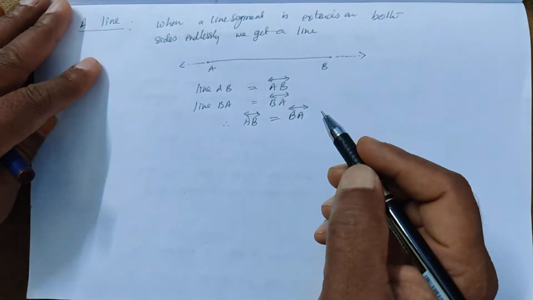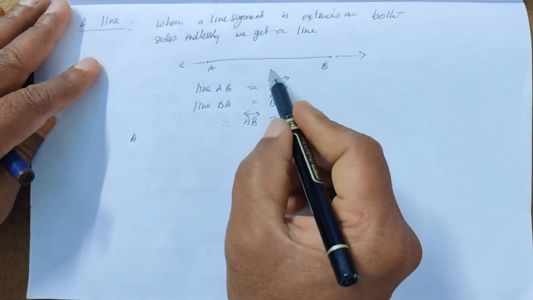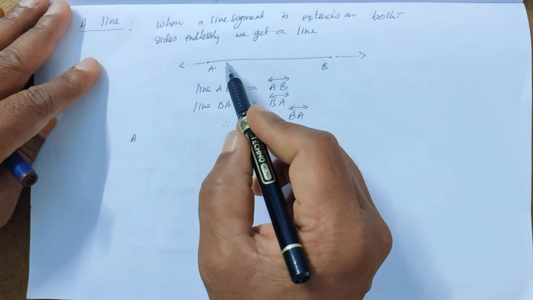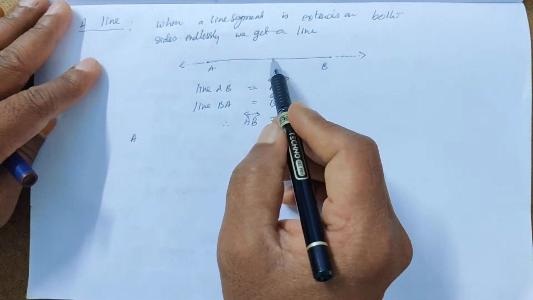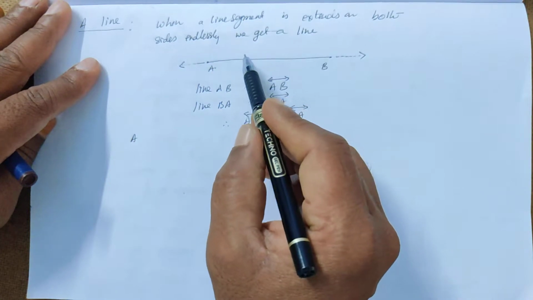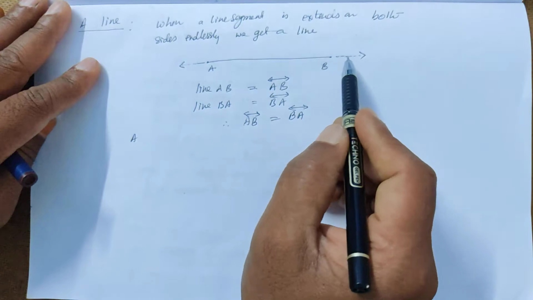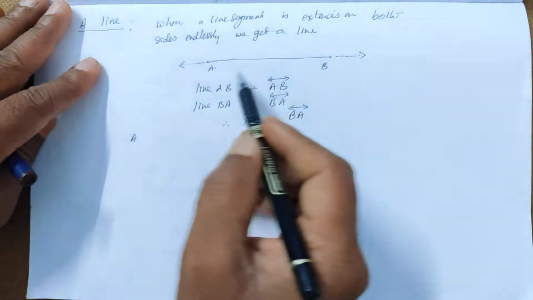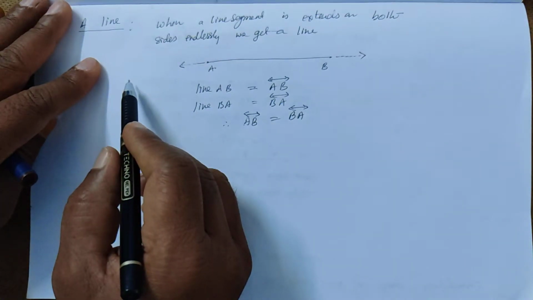In this line, we cannot find the starting point, and we cannot expect where it ends on either side. It moves endlessly in this direction and in that direction.